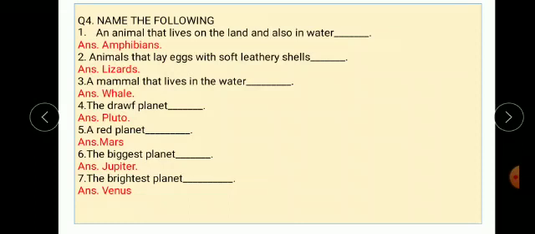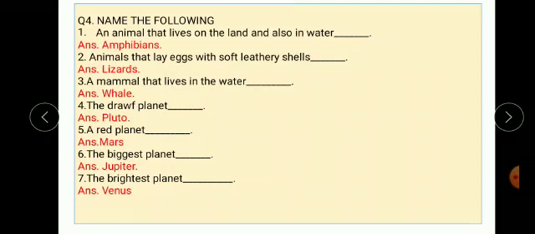Next one, fourth, the dwarf planet. Pluto. Pluto is a dwarf planet. Next, fifth one, a red planet. Answer is Mars. Mars is a red planet.